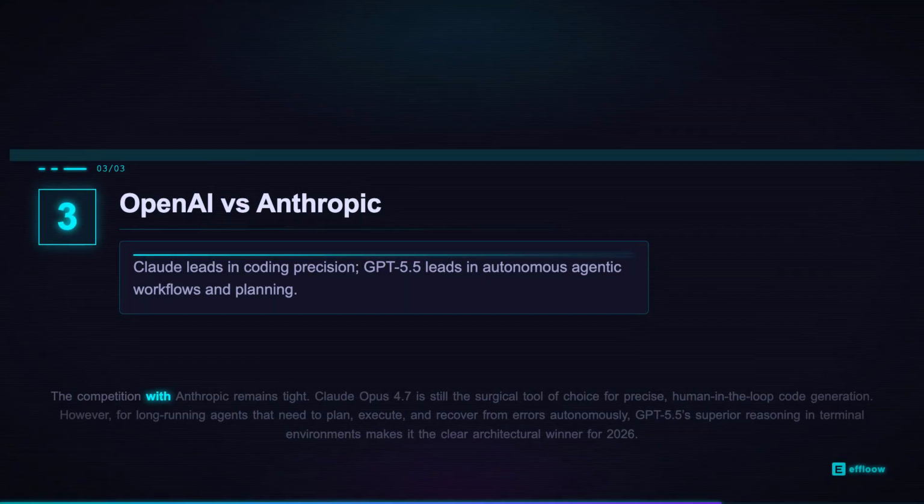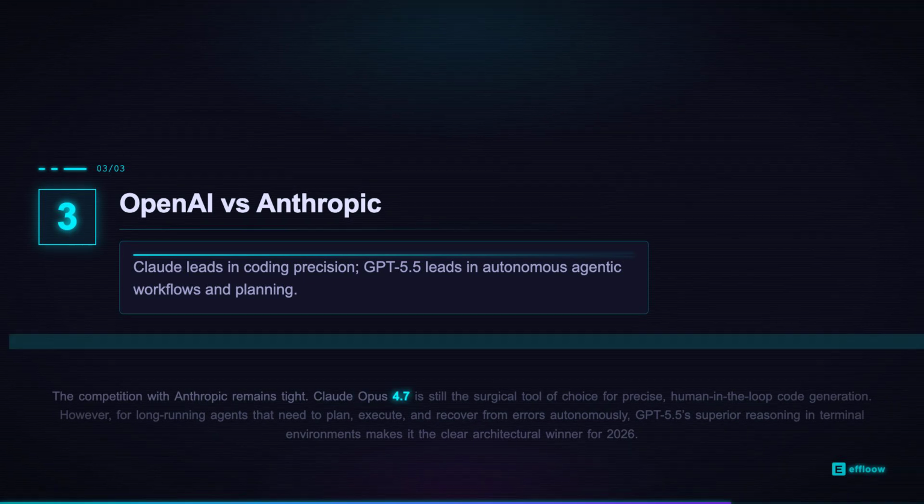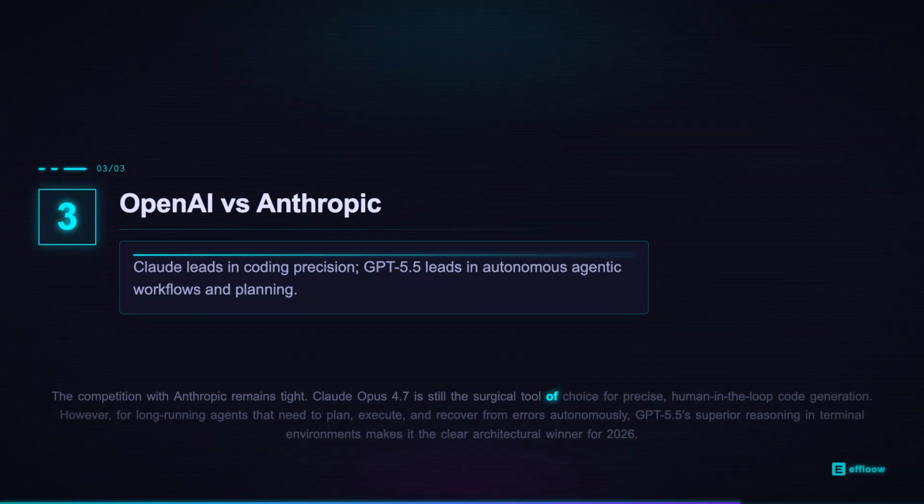The competition with Anthropic remains tight. Claude Opus 4.7 is still the surgical tool of choice for precise, human-in-the-loop code generation. However, for long-running agents that need to plan, execute, and recover from errors autonomously, GPT 5.5's superior reasoning in terminal environments makes it the clear architectural winner for 2026.